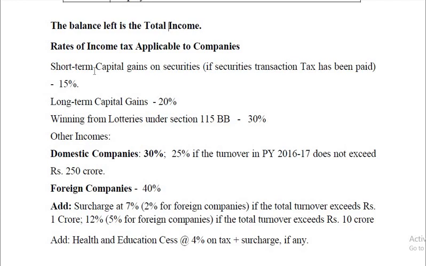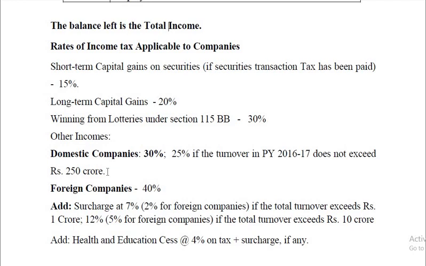In the case of a domestic company, the rate is 30%, and in the case of a foreign company, the rate is 40%. And in the case of a domestic company, the rate is 25% if the turnover in the previous year 2016-17 does not exceed rupees 250 crore.